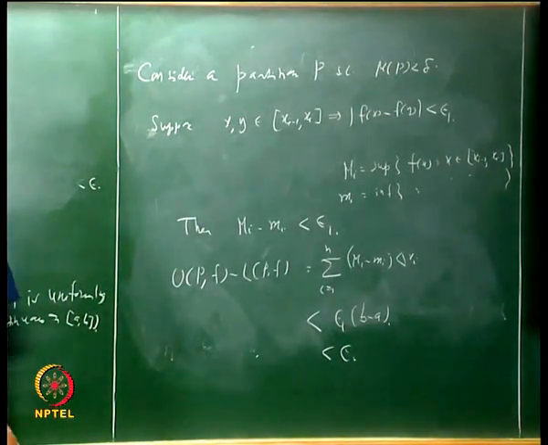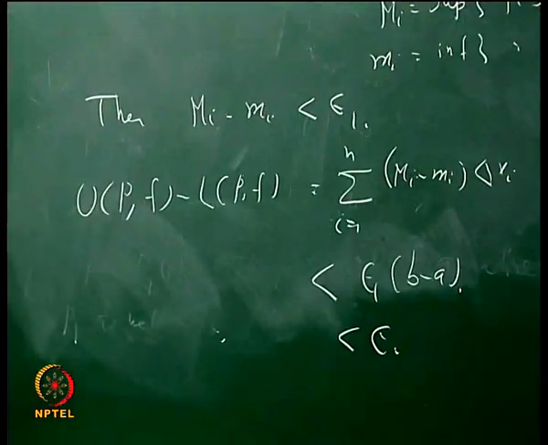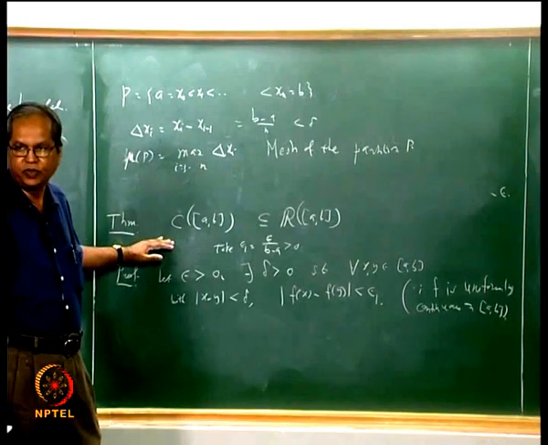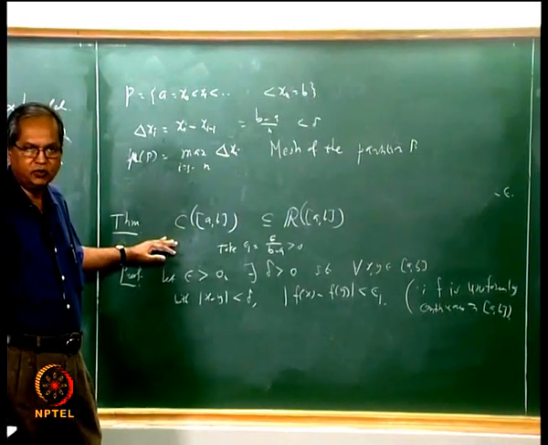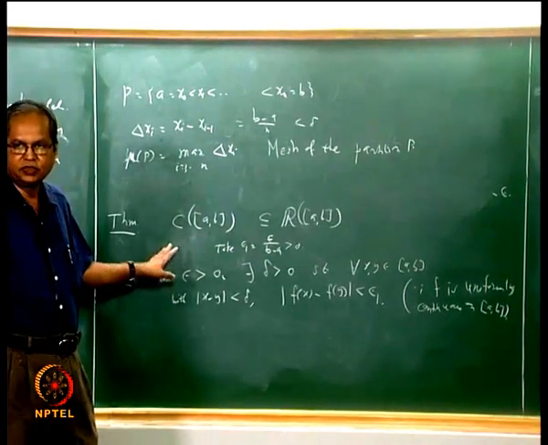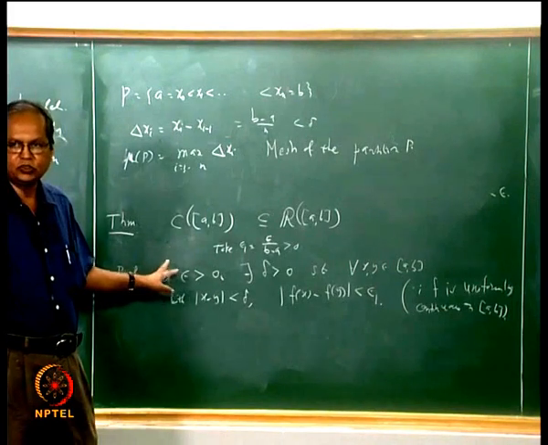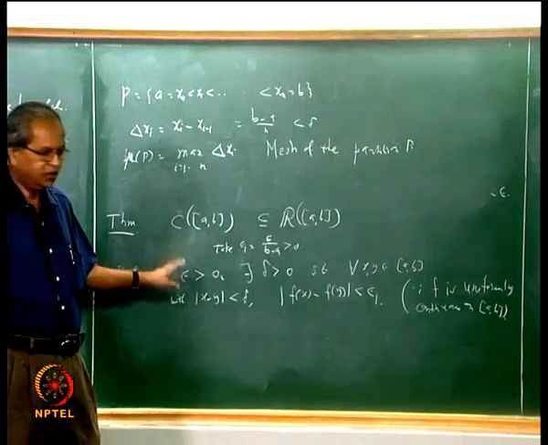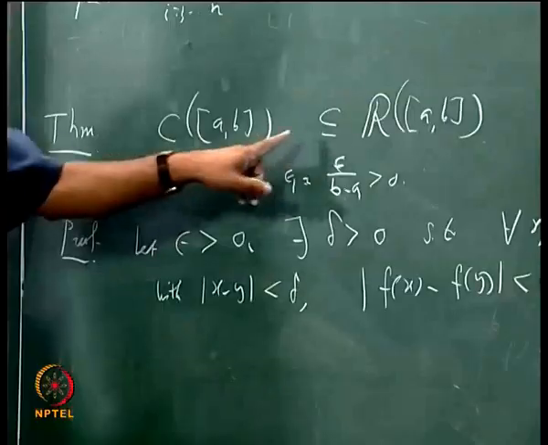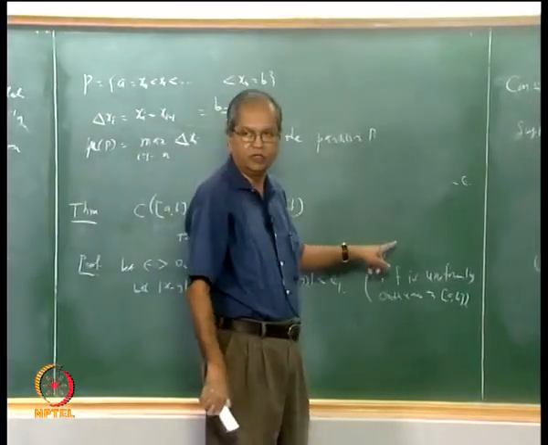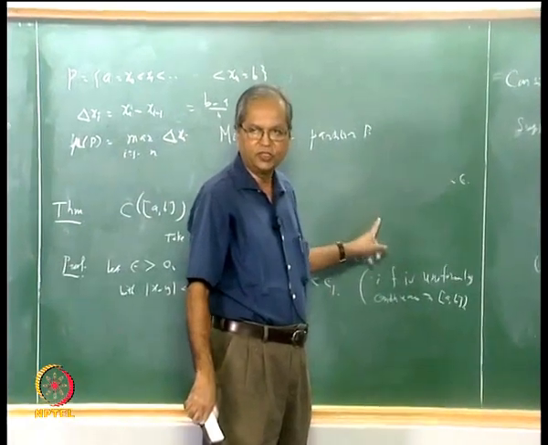Is it clear? So again let us recall, what did we do? We showed that given any epsilon we can find a partition P such that for that partition U(P,f) minus L(P,f) is less than epsilon, and we already said that if that happens the function must be Riemann integrable. We did not show it for any arbitrary alpha, we showed it for this. If we could show this for any arbitrary alpha we could have said that the function is Riemann-Stieltjes integrable.